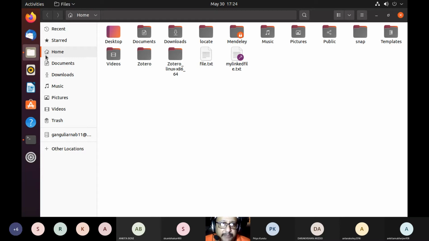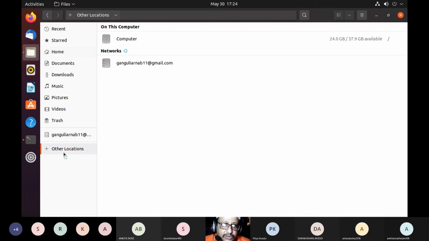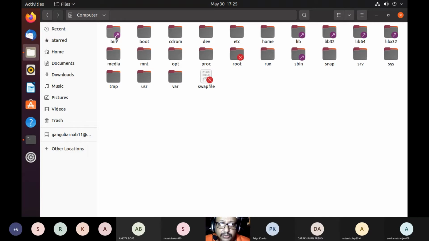You can even go back. This is the home folder which you have. You can go to other locations on this computer. This is where my home is.